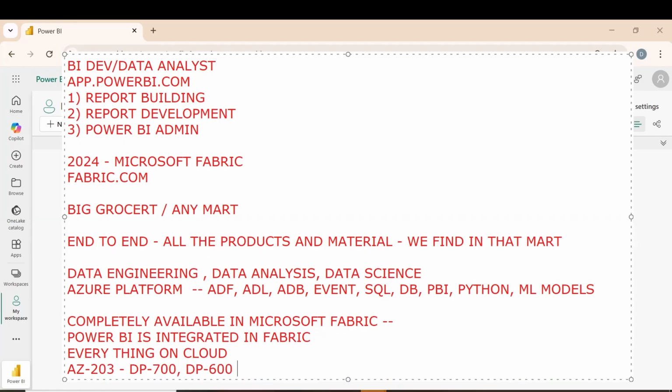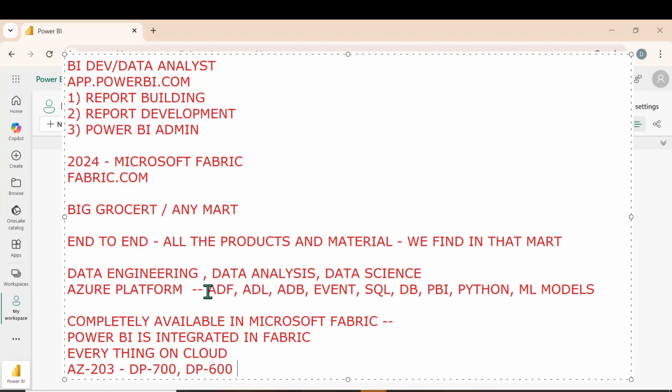Also I would like to tell you, by the end of this year, get yourself moved towards Fabric, sorry, Power BI jobs, BI developer or data analyst jobs. After 1 year, the companies are also asking for data engineering concepts, mainly Azure Data Lake and Data Factory. Okay, let's see.